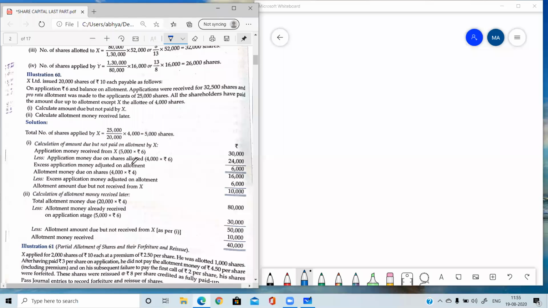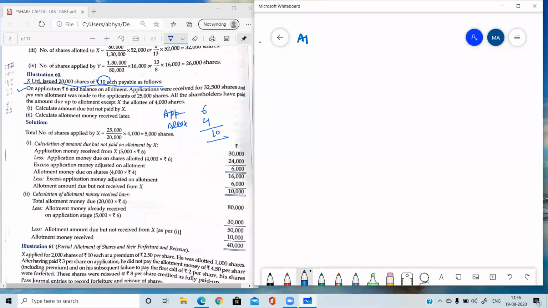So these are important. The next question is: X Limited issued 20,000 shares of 10 each payable as follows: on application 6 and the balance on allotment. Balance means 4, since the face value of the share was 10. So it is 4 rupees on allotment, and the total is 10. And pro rata allotment was made to the applicants of 25,000 shares. What does it mean?